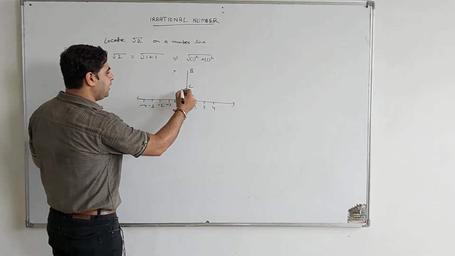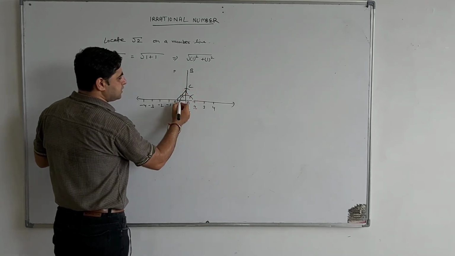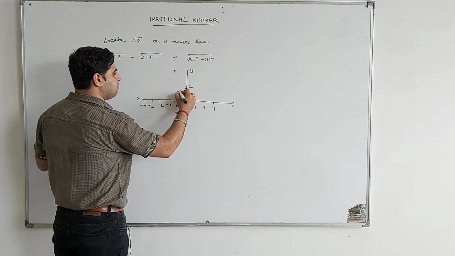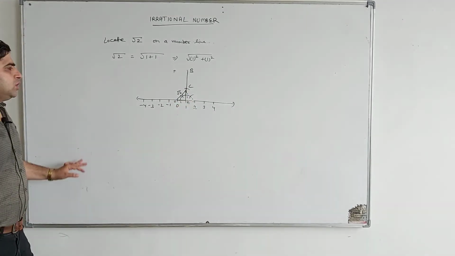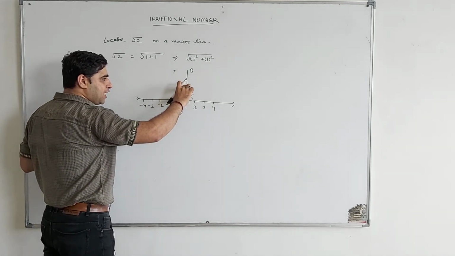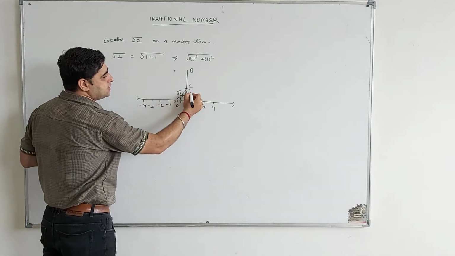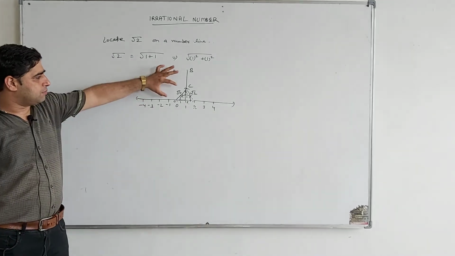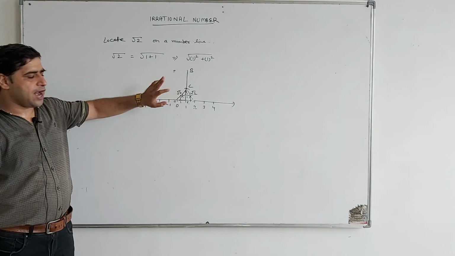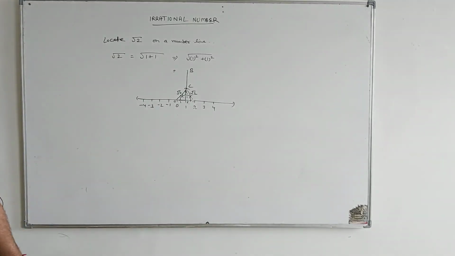Joining O to C, see, this is 1, this is 1. So 1 square plus 1 square comes out root 2. Taking O as the center, open the compass to point C. This is also root 2. This is the Pythagoras theorem we have to use: 1 square plus 1 square, that is root 2 will come out. So you can locate it. This is your question.